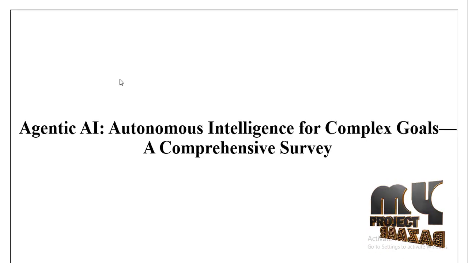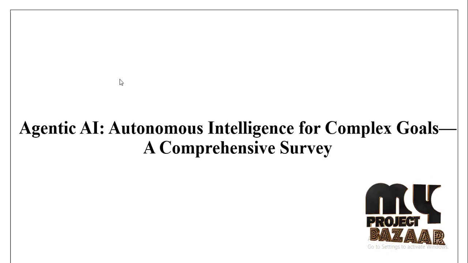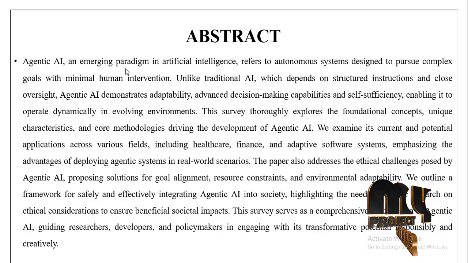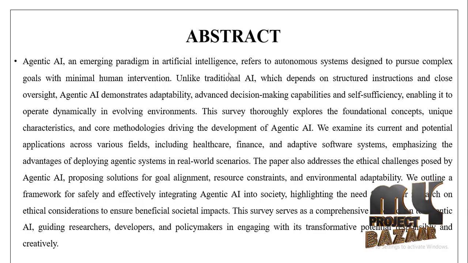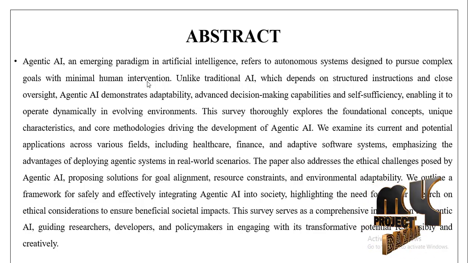Our project title is Autonomous Intelligence for the Complex Goal and Comparative Survey. Our project abstract: Agentic AI, the emerging paradigm in artificial intelligence, refers to automation systems designed to pursue complex goals with minimal human intervention.